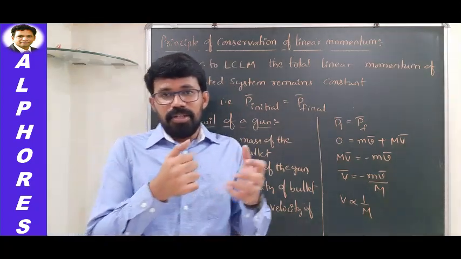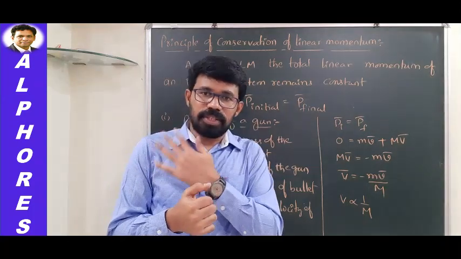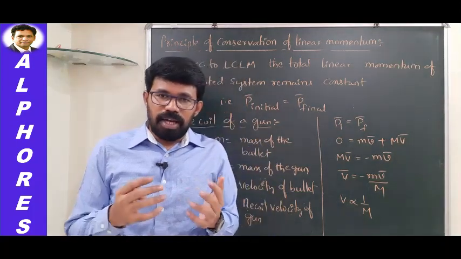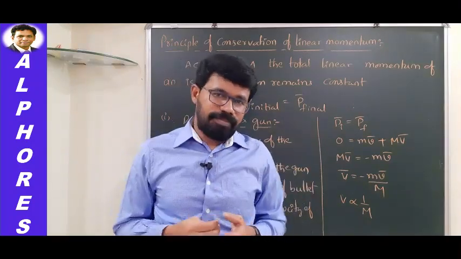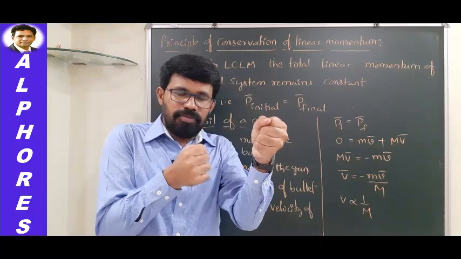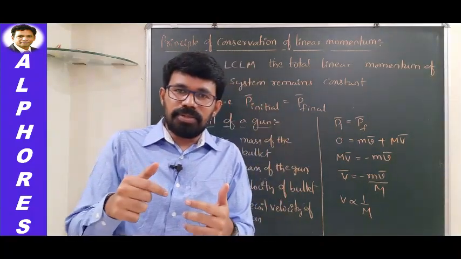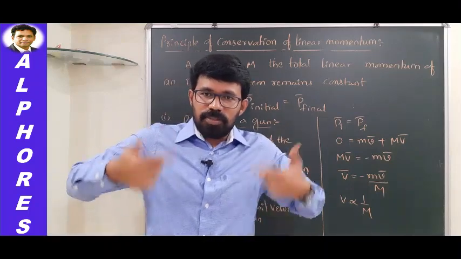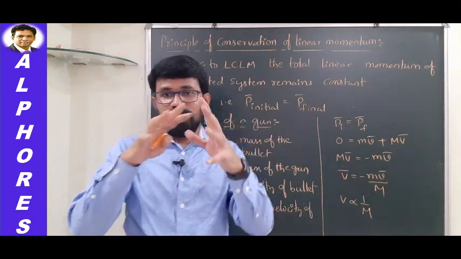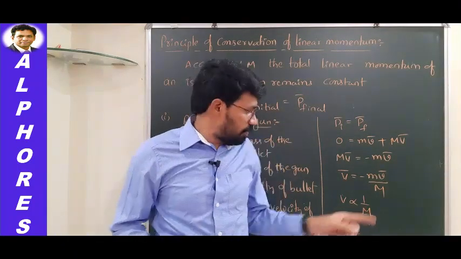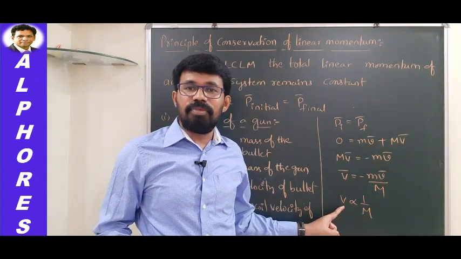The soldier holds the gun firmly against his shoulder such that he is including his body's mass into the gun. He is actually trying to add his body mass to the gun's mass. Now see how much the overall mass will be? Very large, right? If the overall mass is very large, recoil velocity will be very small.